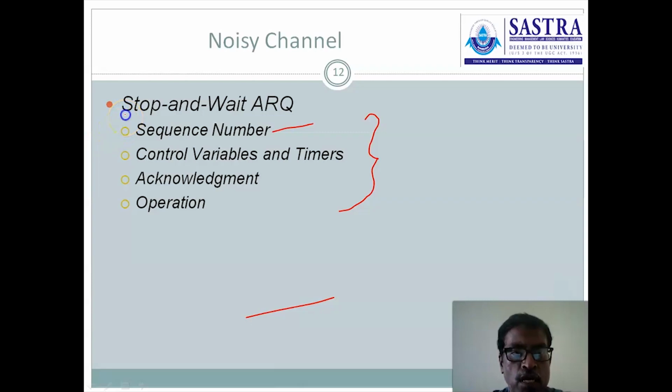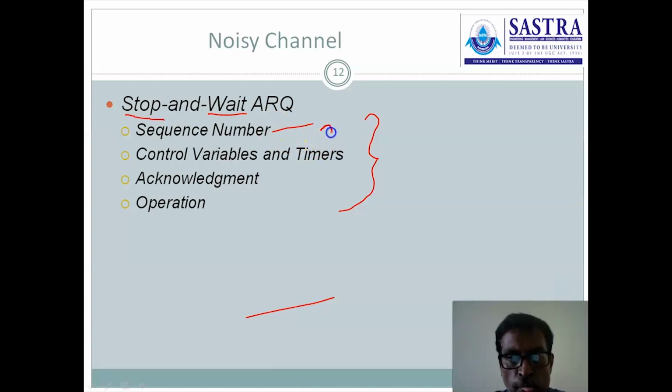Transmit one frame and wait for the acknowledgement. Once the sender receives a positive acknowledgement, only then does it transmit the next frame. So in this case, we don't require too many sequence numbers.